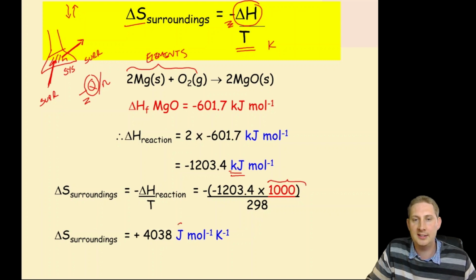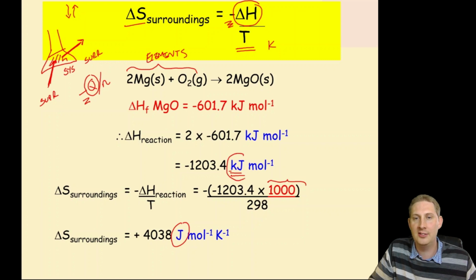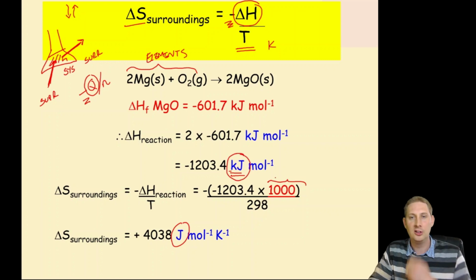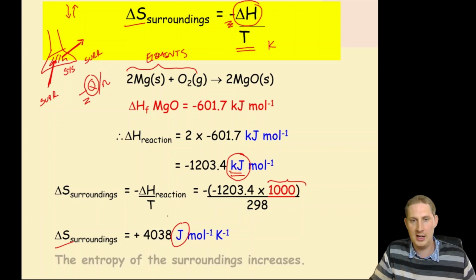Why? Because as I've said, entropy is always measured in joules per mole per Kelvin, whereas enthalpy tends to be given in kilojoules per mole. So we must times that by 1,000. Divide by temperature, and the entropy change of the surroundings is plus 4,038 joules per mole per Kelvin. In other words, the entropy of the surroundings increases.